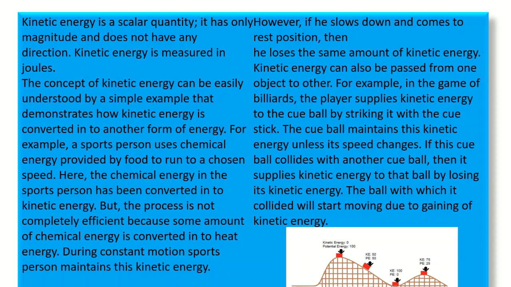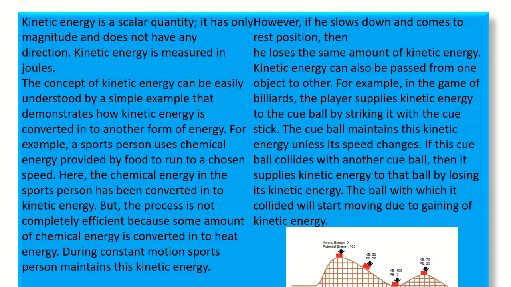The concept of kinetic energy can be easily understood by a simple example that demonstrates how kinetic energy is converted into another form of energy. For example, a sports person uses chemical energy provided by food to run to a chosen speed. Here the chemical energy in the sports person has been converted into kinetic energy.